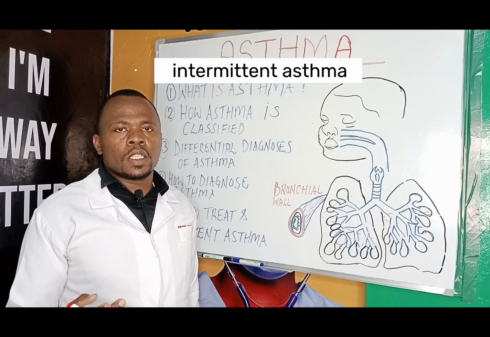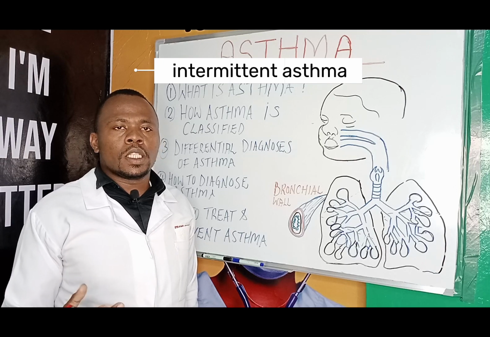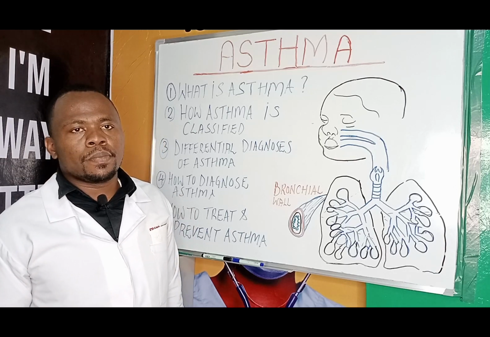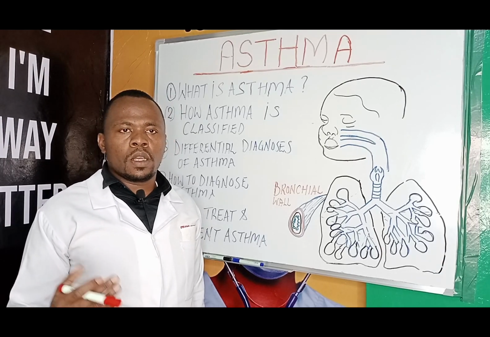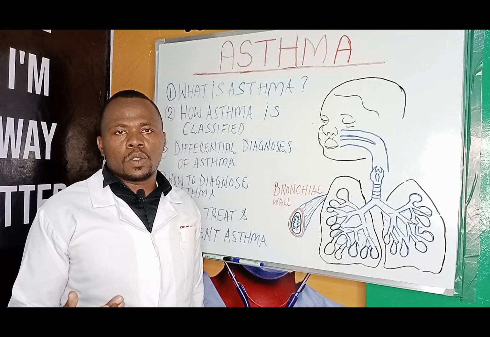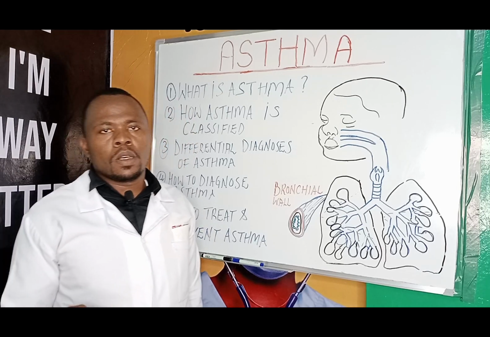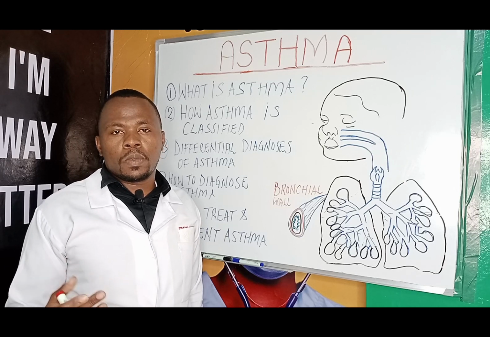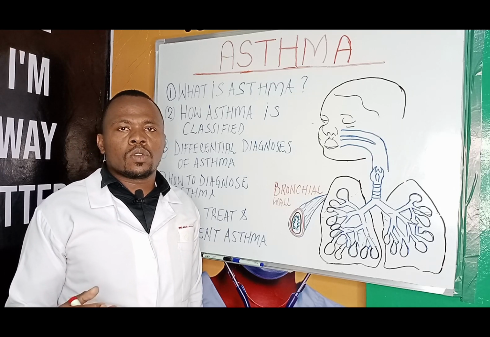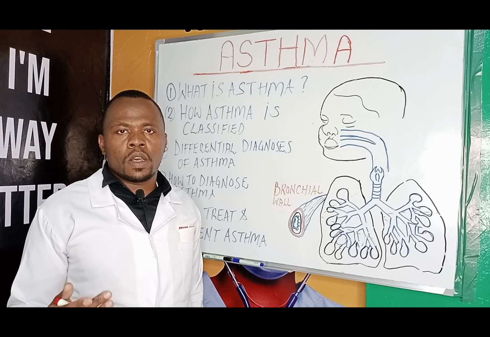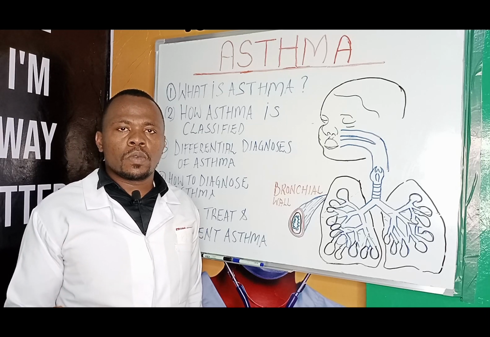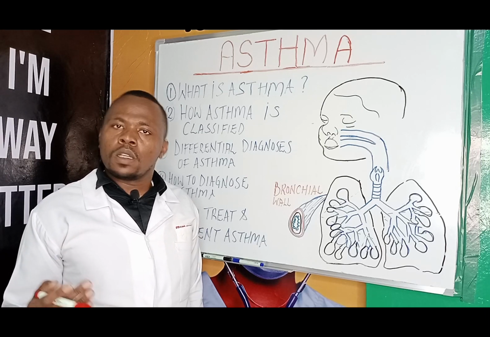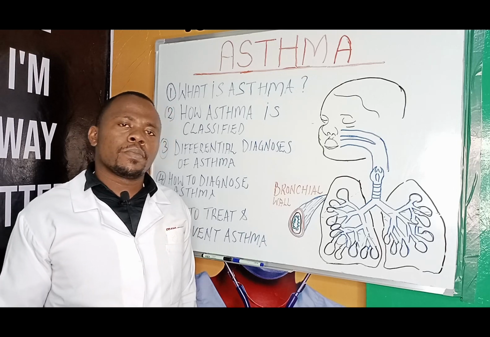One, we have intermittent asthma. Intermittent asthma is whereby a patient with asthma has daytime symptoms less than 2 times per week, and also nighttime symptoms greater than 3 times per month.